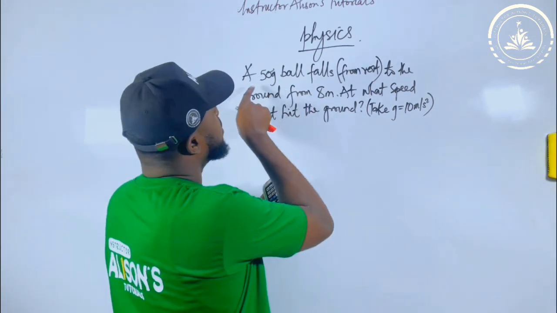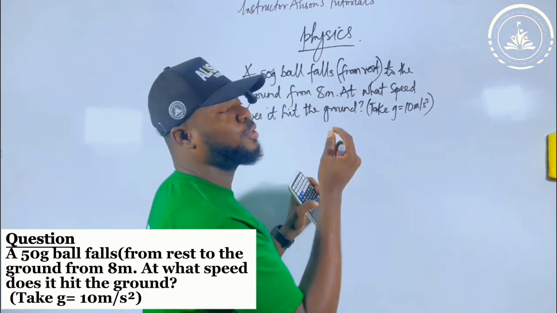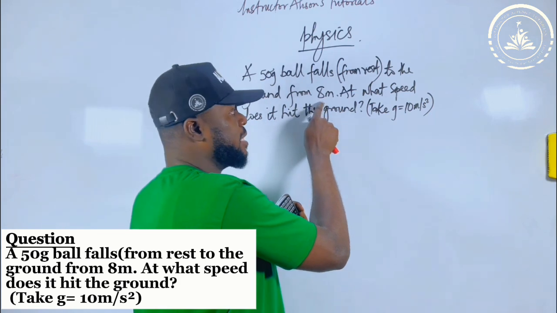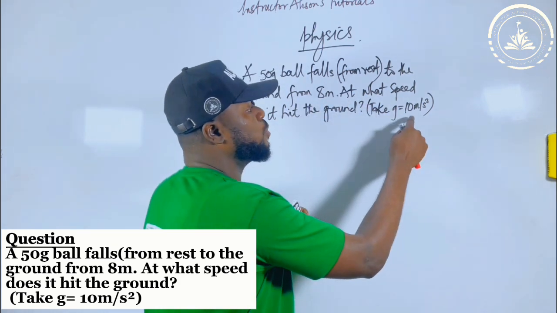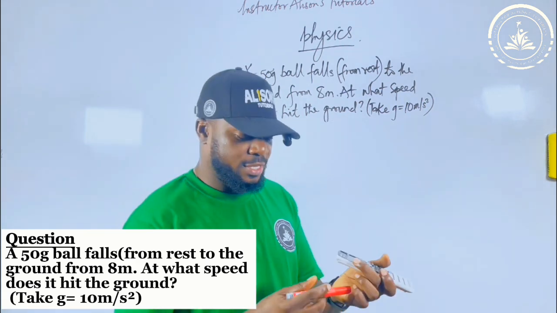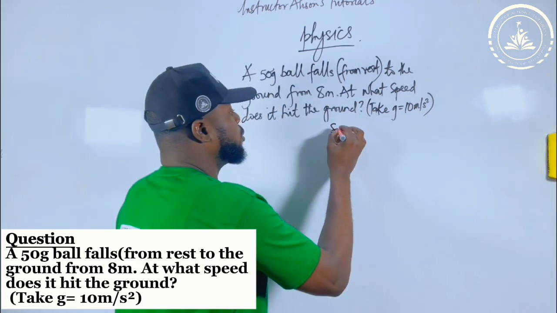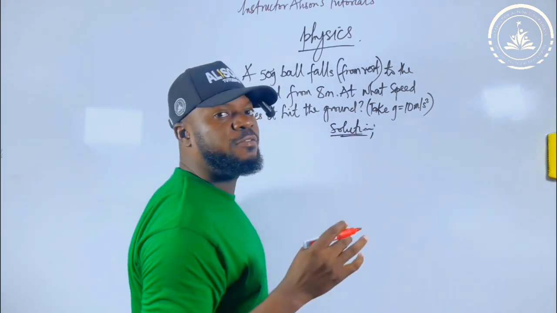The question says a 50-gram ball falls from rest. I put this "from rest" so you know where it falls from, to the ground from 8 meters. At what speed does it hit the ground? Take g equal to 10 meters per second squared. They don't give you everything. If you want to solve this, whether it is theory or you are solving it for school, in 100 level or any level,